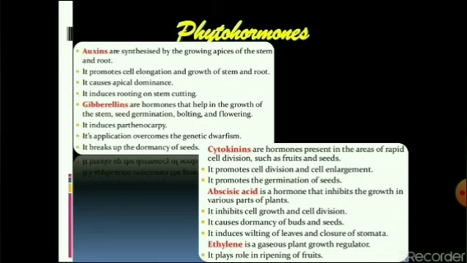Now the last type of hormone that we are going to discuss about is ethylene. Ethylene is a gaseous hormone that is responsible for ripening of the fruits, and synthetic copies of ethylene are also nowadays available in market, with the help of which fruits can be ripened under artificial conditions.